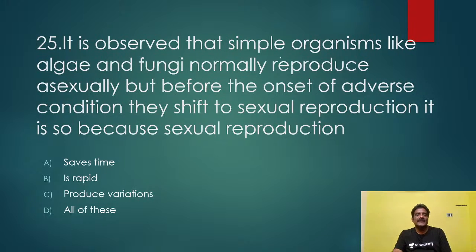Another bit here. It is observed that simple organisms like algae and fungi normally reproduce asexually, but before the onset of adverse conditions, they shift to sexual reproduction. Why? The answer is C, produce variations. These organisms always prefer asexual reproduction, but sometimes under unfavorable conditions they prefer sexual reproduction. Why? To produce genetic variations. Genetic variations allow the organism to survive successfully in a particular habitat, because of these variations, new characters fit for nature will be developed.